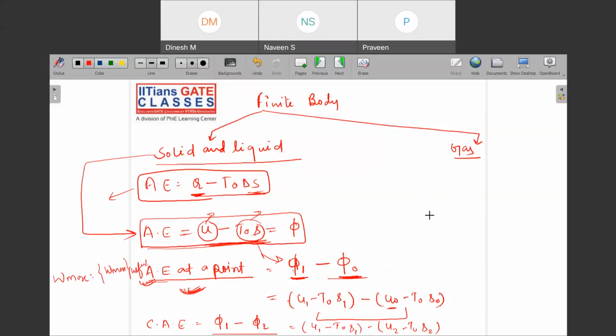Okay. Let us now go to gas. What will happen with the gas? Can I write down that the change in available energy will be U1 minus T naught S1? Change in available energy, from here I am directly taking that this is U2 minus T naught S2.